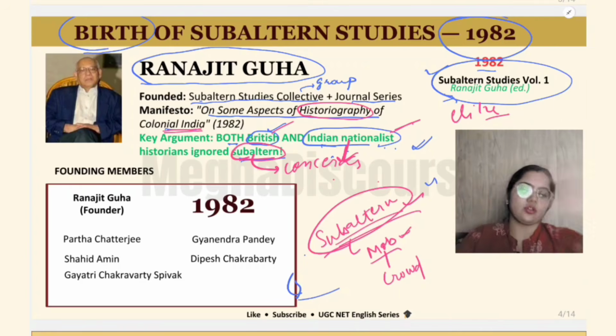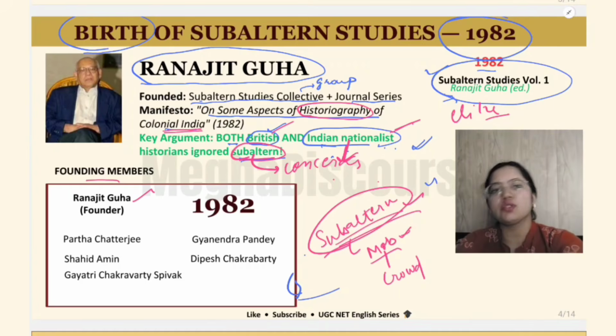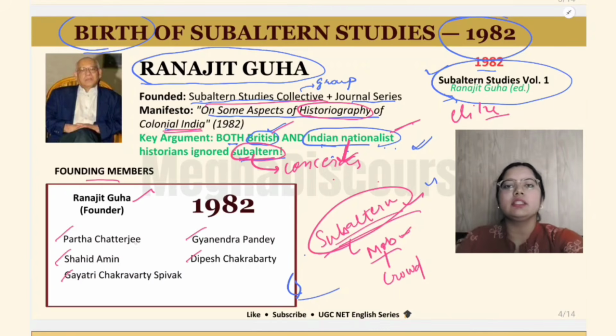So let us talk about the founding members. Among the founding members, we have Ranjit Guha, who is the founder of this group, and then we have Partha Chatterjee, Shahid Amin, Spivak, Gyanendra Pandey and Dipesh Chakrabarty. We will be talking in a little detail about Partha, Spivak and Dipesh, and we will also discuss a few works of subaltern literature after discussing these.